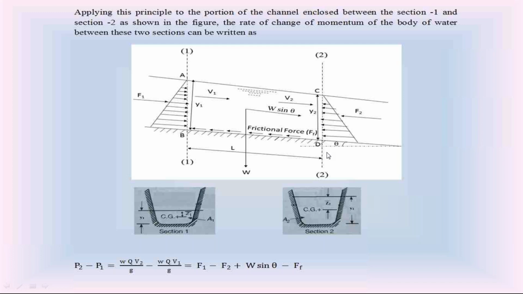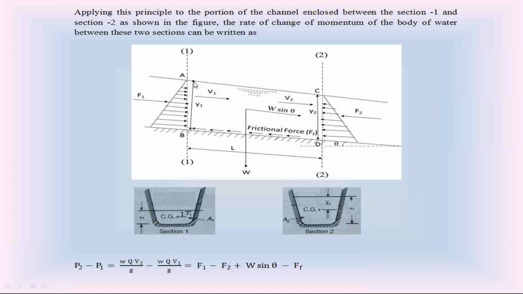At section 2, the linear momentum per unit time of water flow is P2, and at section 1 it is P1. Then between section 1 and section 2, check the parameters. V1 is the velocity of flow at section 1, V2 is the velocity at section 2.